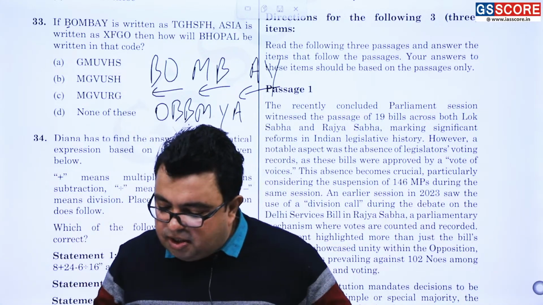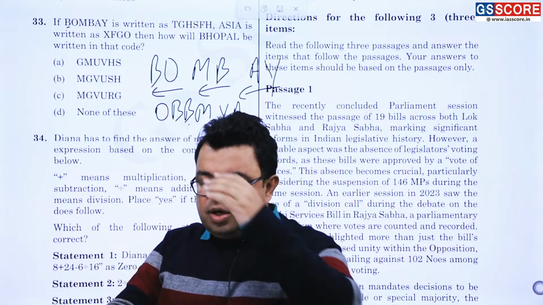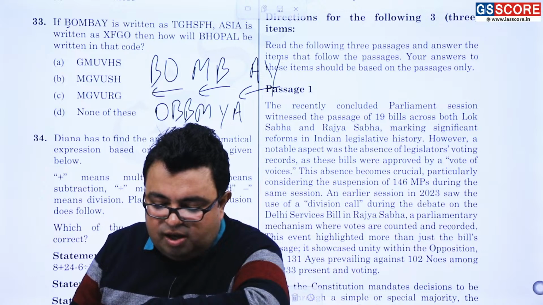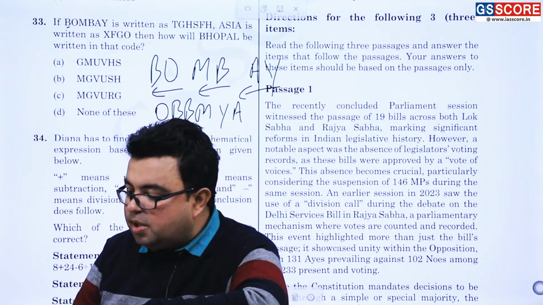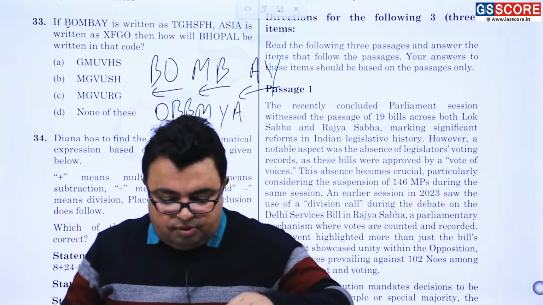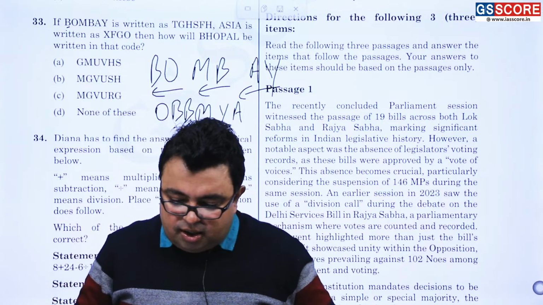Likewise the other part is being done और भोपाल का उसी तरीके से निकाल लेना, 2 का कर लेना. BH हो जाएगा HB, OP हो जाएगा PO, AL हो जाएगा LA, and then plus 5 plus 5 plus 6 plus 6 and plus 7 plus 7. Likewise the thing will follow on. Question number 34 you can just easily answer based on the thing that I have just discussed.